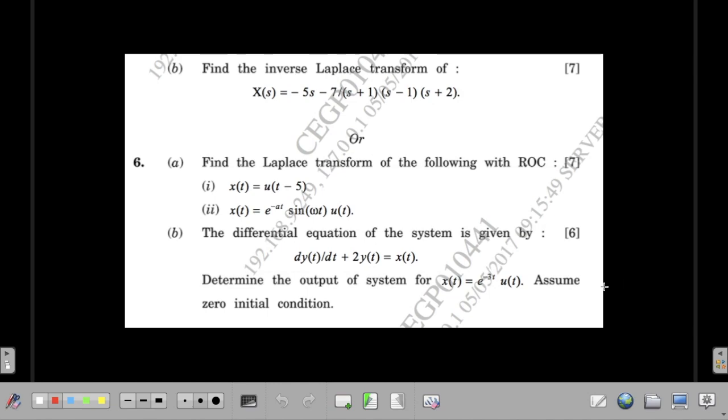Okay, if you work for 2 or 3 days on Laplace transform, you are definitely going to get 13 marks out of 13 marks. One question is always going to be initial and final value theorem. It's definitely going to be initial and final value theorem.